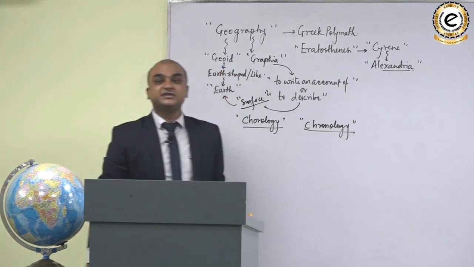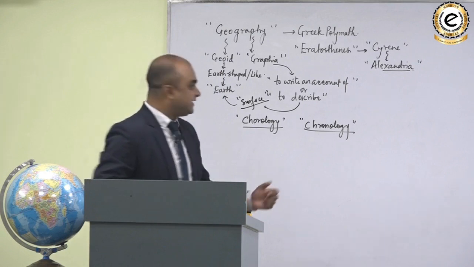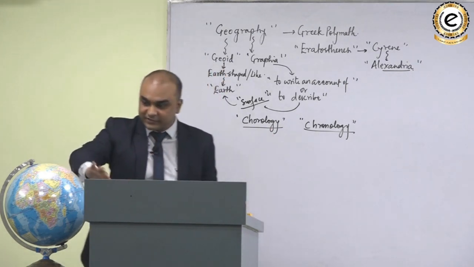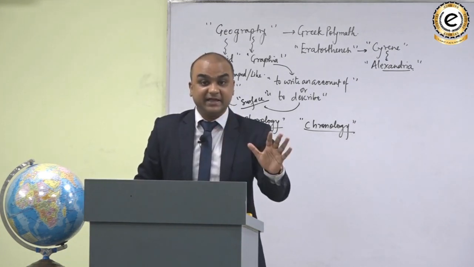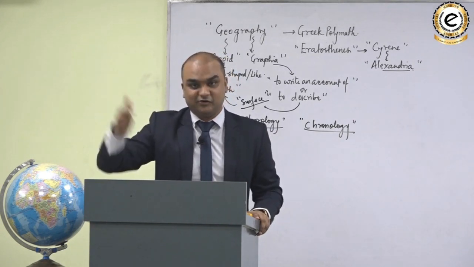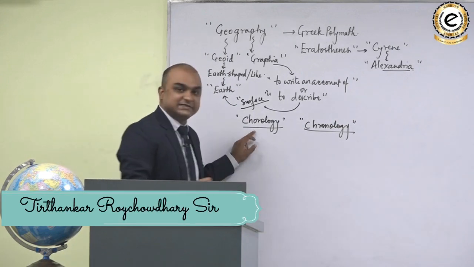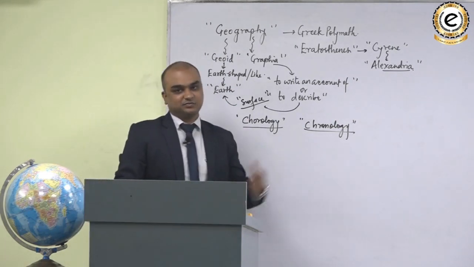That's why history is a chronological social science, whereas geography tries to describe the things over the surface of the earth in terms of space. It means where they are located and not when they are located. Do you understand that? So, geographical description is actually chorological description.